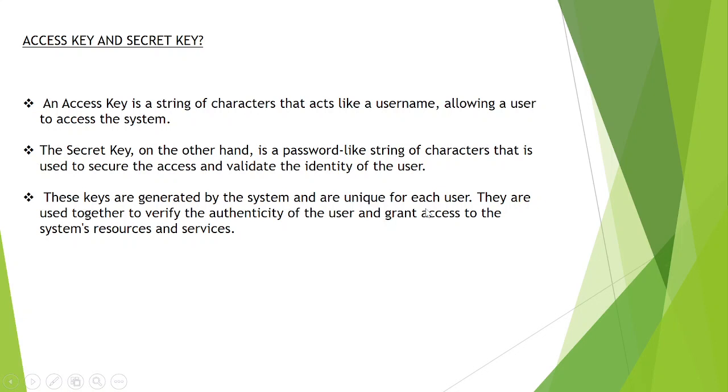If you go to the right side, under your name, there you will have security credentials. Down somewhere you can create an access key and secret key. I'll show how to create that. These keys are generated by the system, we are not going to create them ourselves, and both are unique from each other. The access key acts like a username and the secret key acts like a password-like string, and they are used together to verify the authentication of the user and grant access to the system resources and services, if you are logging in using the API or CLI. Clear?